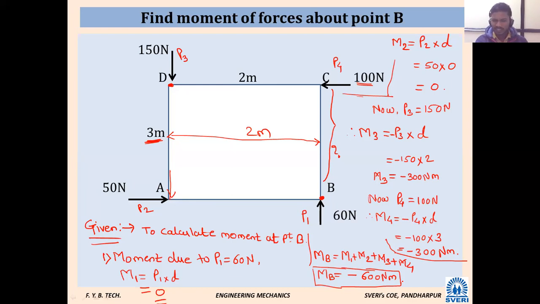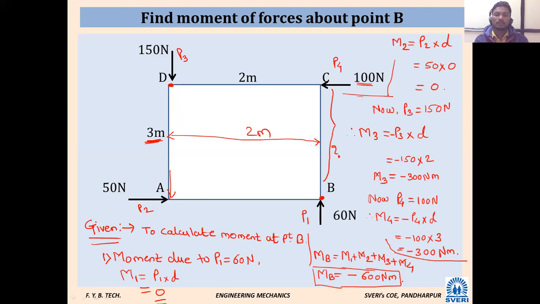What will you say? Any problem? Very simple. At the beginning we are solving simple problems; later problems will not be so simple, but still we are solving. Now, we have found the final value of moment at point B. What will be your conclusion? Does anybody want to give an opinion by observing the value of the final moment, the value, the sign, whatever?